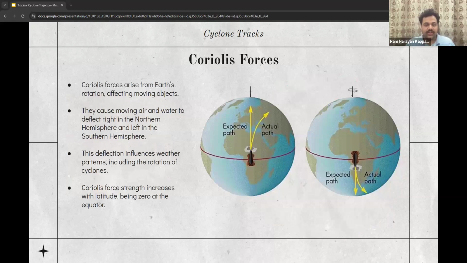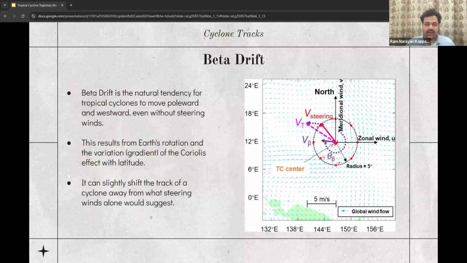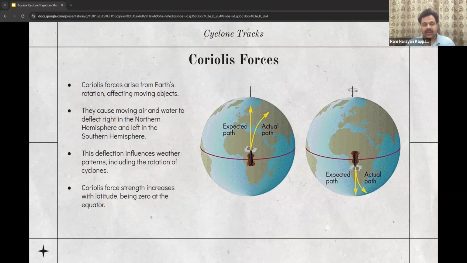The second term is the Coriolis force. The Coriolis force is caused by the rotation of the Earth in space. As the Earth rotates, it exerts a slight force that causes moving air and water to deflect right in the northern hemisphere and left in the southern hemisphere. This force increases the further you travel from the equator. The trade winds are also caused due to the Coriolis effect.